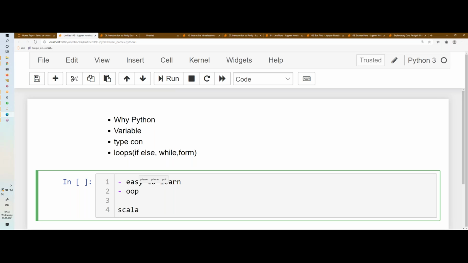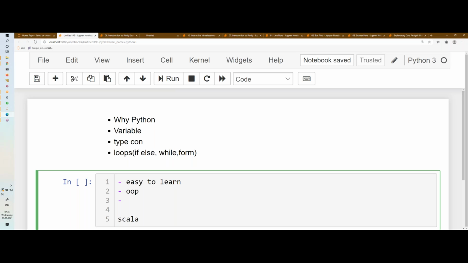So object oriented means what? Can you tell me some properties of object oriented programming language? Yes, inheritance, encapsulation. So all of this is already there in Python because it is easy to learn, yet it is object oriented. That is the drawback of R.